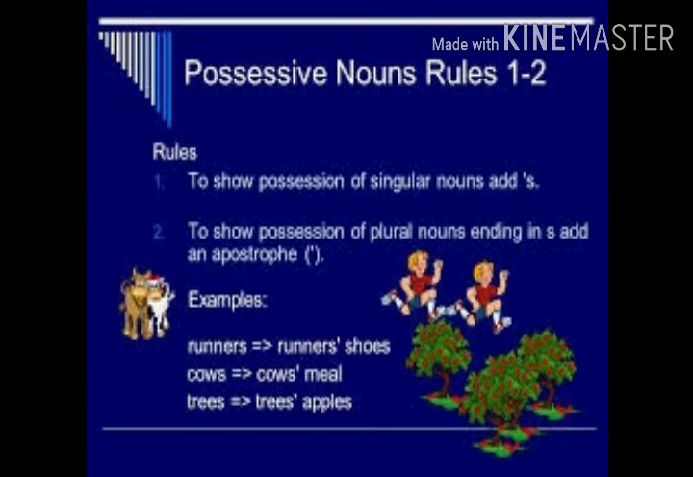It ending in s, add an apostrophe. We put the apostrophe after s, like when it is already a plural noun, like runners. The runners, we put, see, you can see the apostrophe is after s. The runners' shoes. Cows is a plural noun here, so it will be cows' meal.